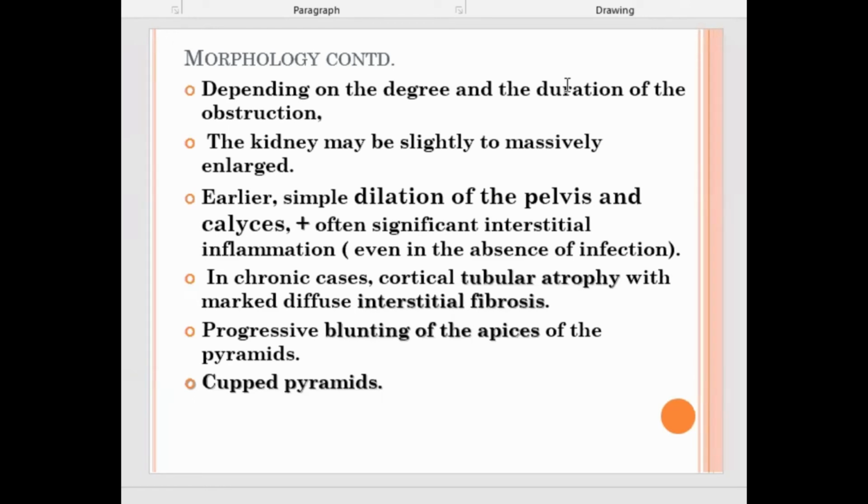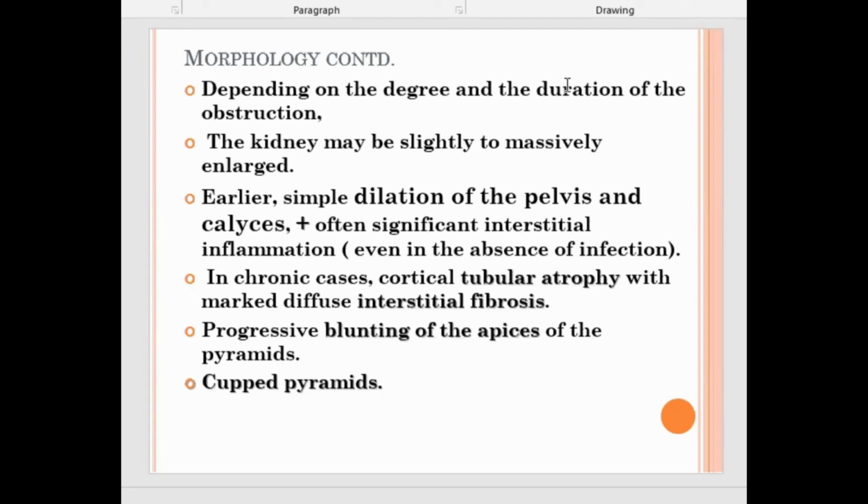The interstitium gets infiltrated with inflammatory cells first, even though there is no infection. It is not necessary that we need infection; it is just inflammation, meaning the inflammatory cells will be activated. Then they will cause blunting of the calyceal apex of the renal pyramids, and the pyramids appear cupped.